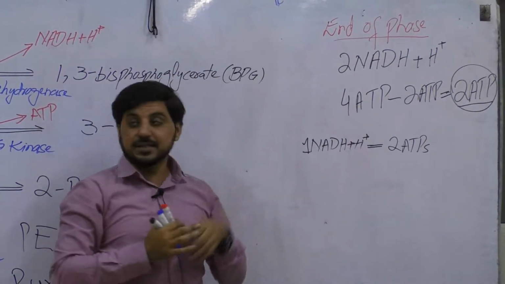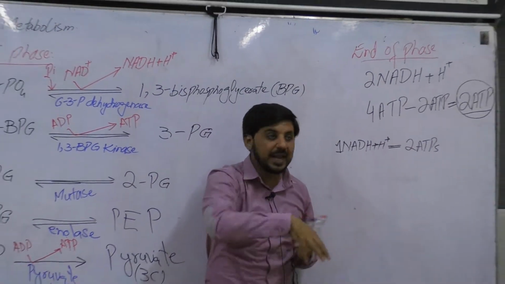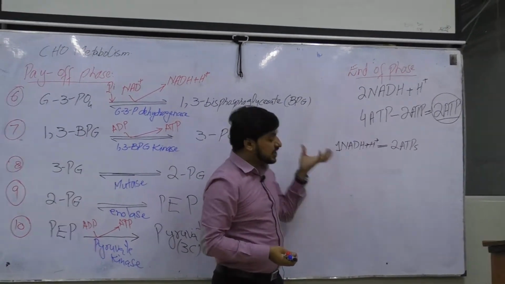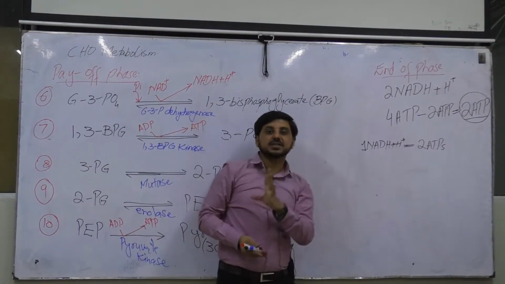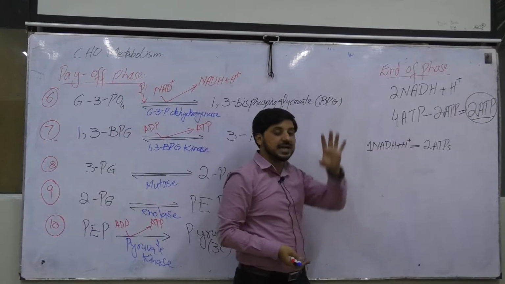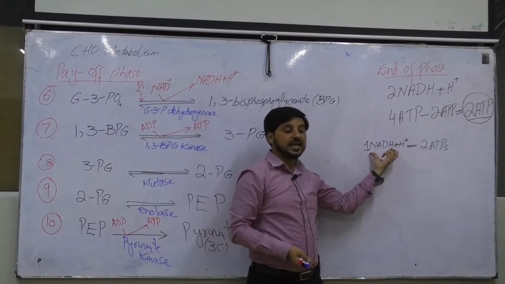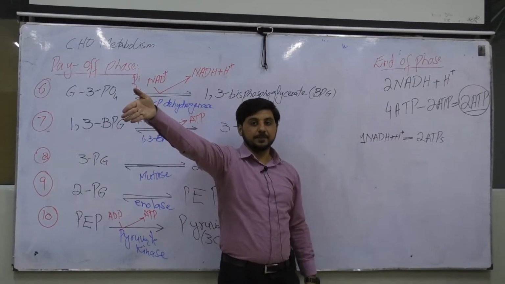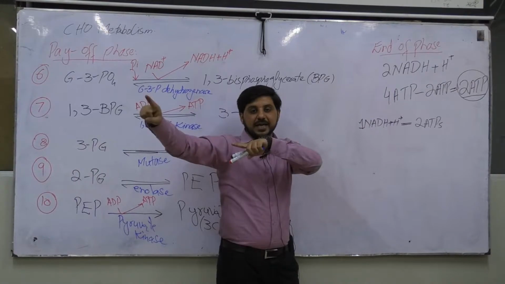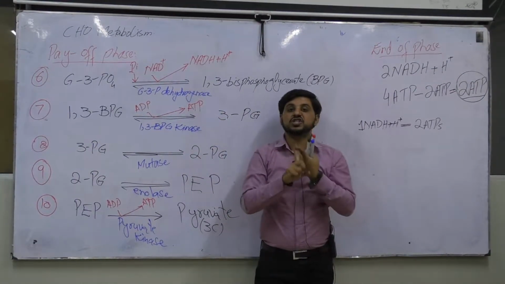But as this glycolysis is taking place in the cytosol, and the machinery which is involved in extracting the energy in the form of ATP is present in the mitochondria, this cytosolic NADH2 has to travel to the mitochondria. During this travel, they use shuttles.